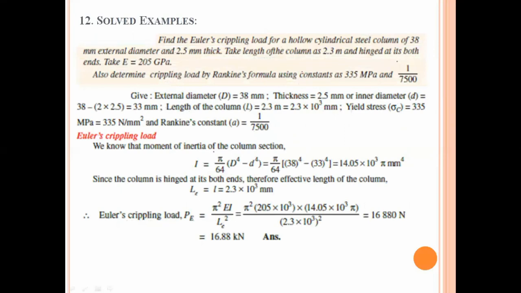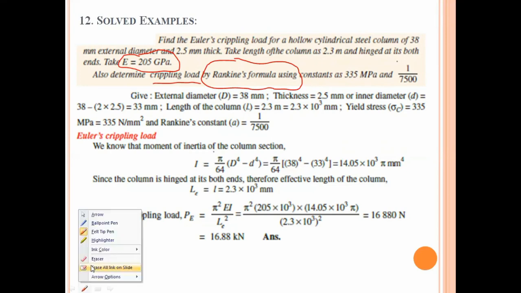Now let's have a few examples. Example number one: you have to find the Euler's crippling or critical load for a hollow cylindrical steel column having 30 mm external diameter and 2.5 mm thickness. The length of the column is 2.3 meter, with hinges at both ends. Young's modulus is given as 205 gigapascal, and you also need to calculate the crippling load using Rankine's theory, with Rankine constant equal to 1 upon 7500 and the stress equal to 335 megapascal.